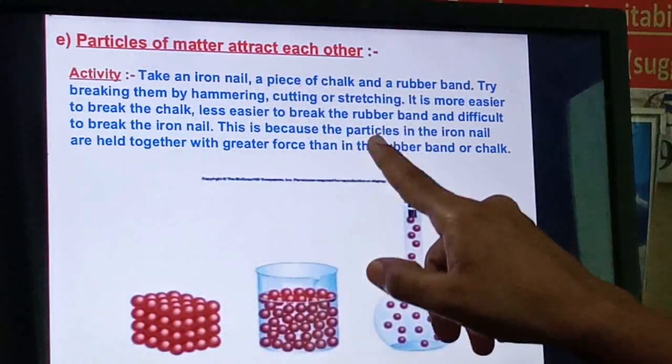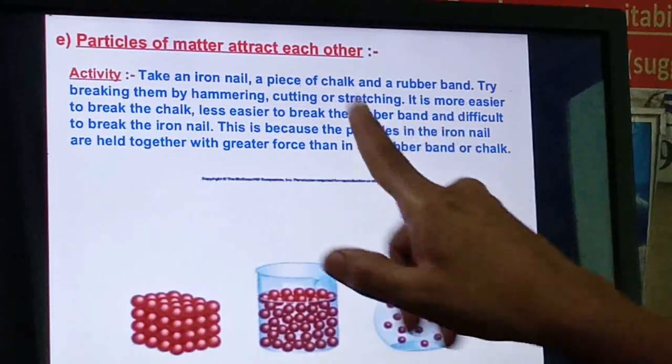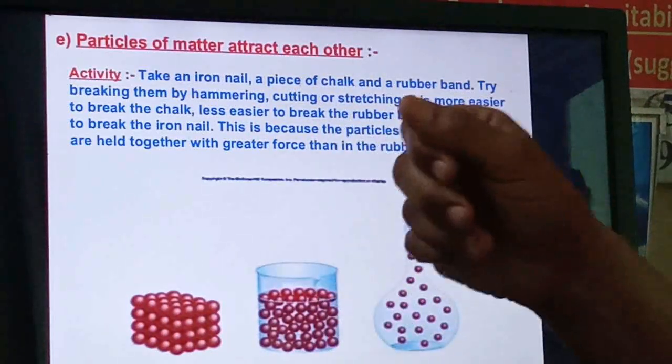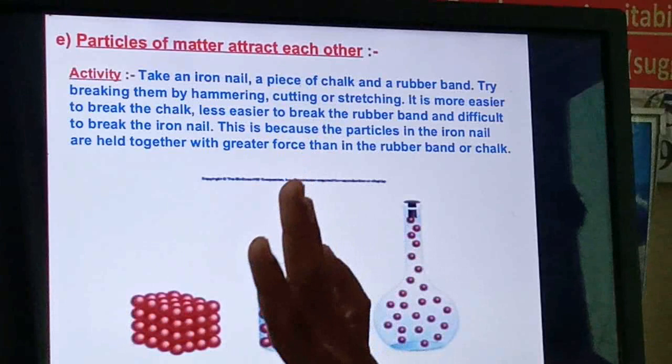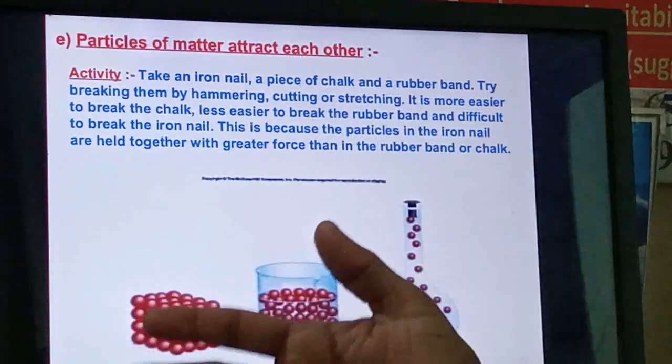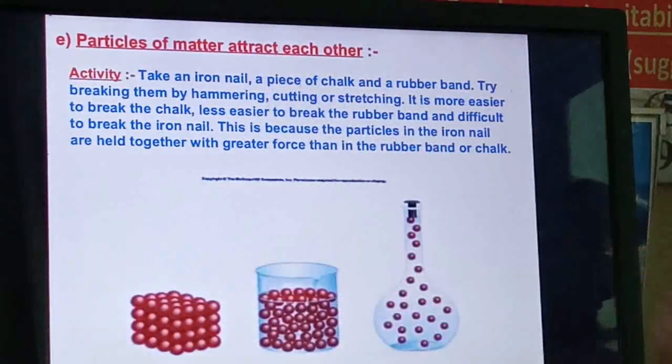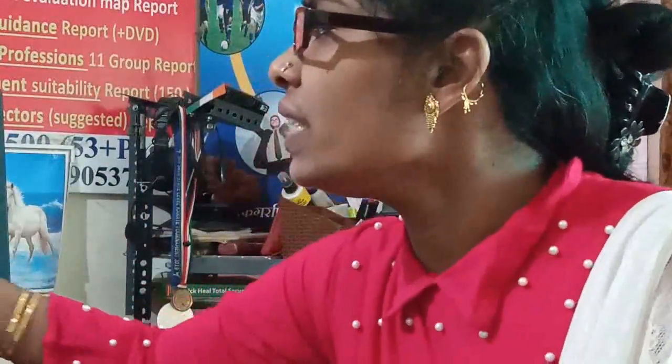A rubber band is very difficult to break, but it can break if you apply more pressure. But an iron nail is not easy to break, right? Easily it will not break. So these are three examples of matter: one can break very easily, another will break when you apply a little bit more pressure, and the third one will not break at all.